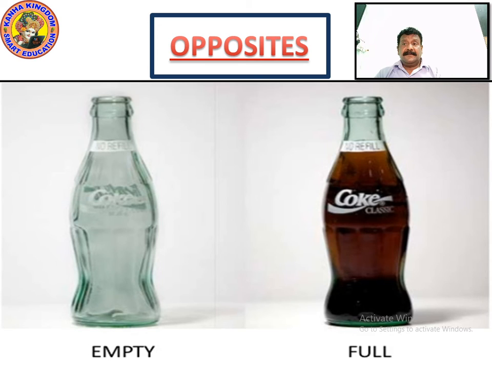Now look at the opposites. You can see 2 bottles of Coke. It's a refreshing drink. When you see 2 bottles, one is shown as empty. How did it become empty? It was full. Somebody has drunk the Coke. Somebody took it, opened the cork and drank it. I have consumed it. So what did it become? It became empty, right? The other one is still full.